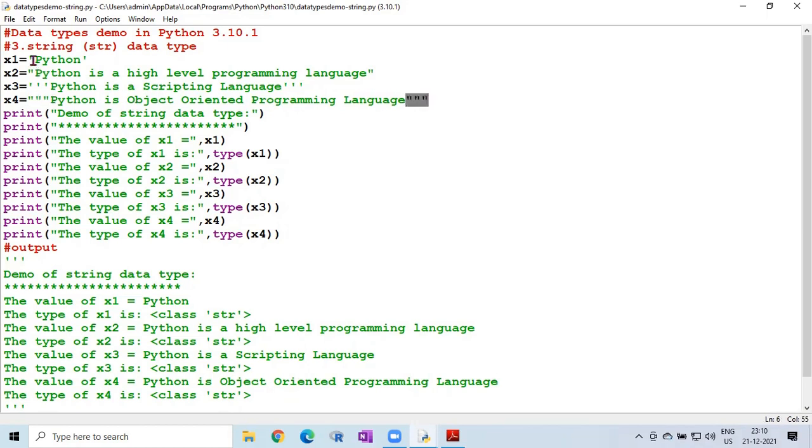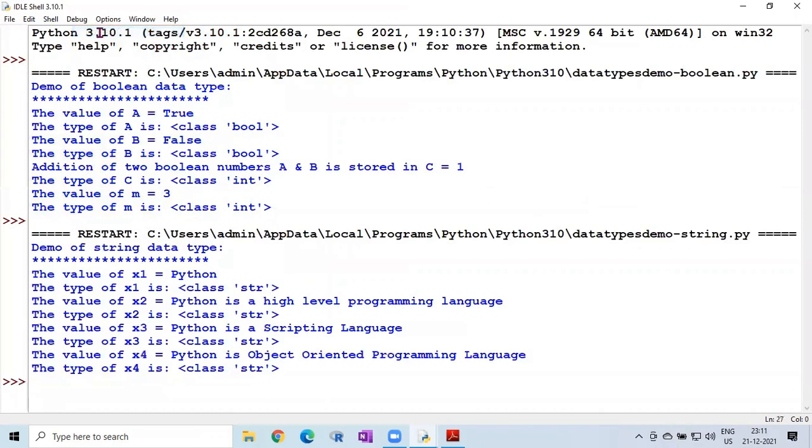Here you can see all possibilities are there. First single quotes, then double quotes, then triple single quotes, then triple double quotes. All the 4 types of notations are used here. Then whenever you want to print this, print the value of x1 equal to, comma x1. Then if you want to display the type of x1, print the type of x1 is, type of x1. All these statements you can include in the print statement. So if we run this program, let us see the output here.